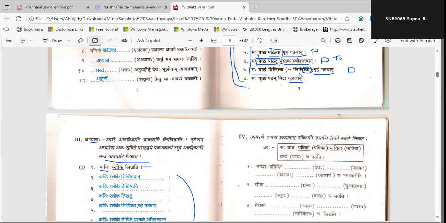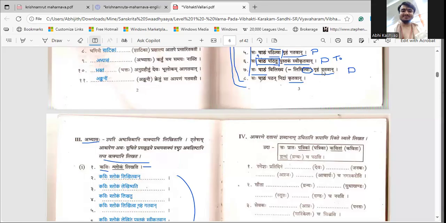Now after thinking, okay, vichintya or chitva, both of them are correct. We added. Now after thinking, what did he do? We need some second work, because here the second work is what? Gruham, right? So we need one more over there. Now it doesn't make sense when I say kavihi shlokam. Kavi is the karta, shloka is the karma. Vichintya, okay, he thought of the shloka and after that he went home.